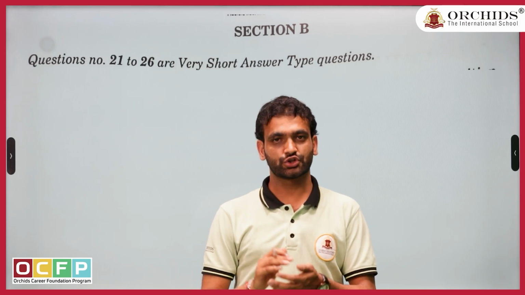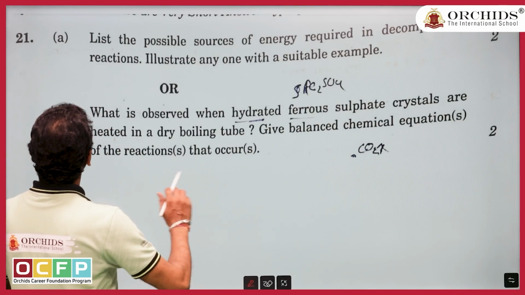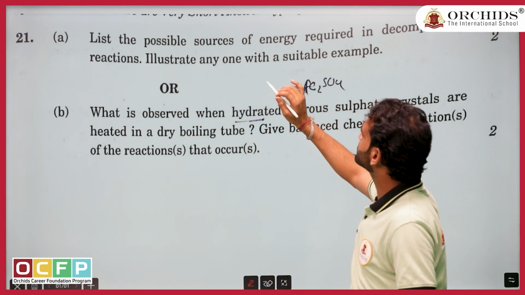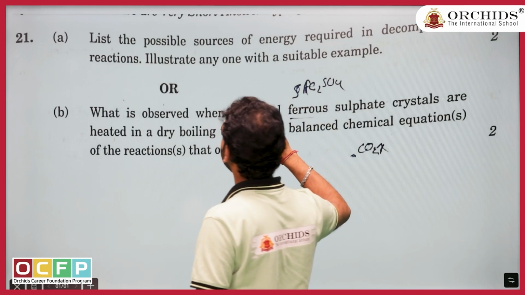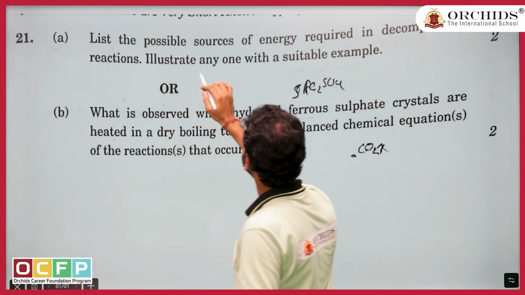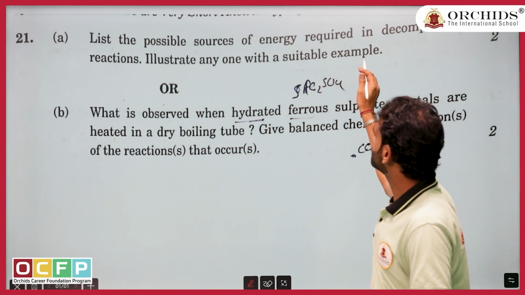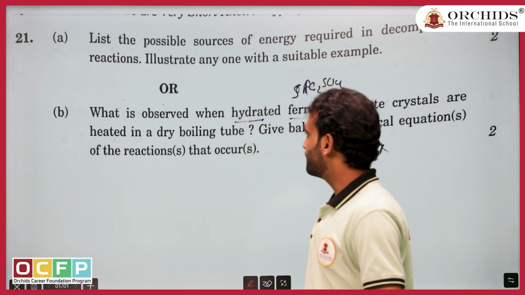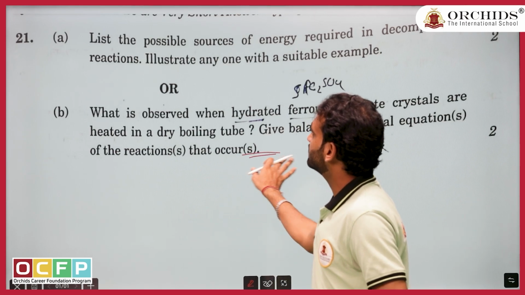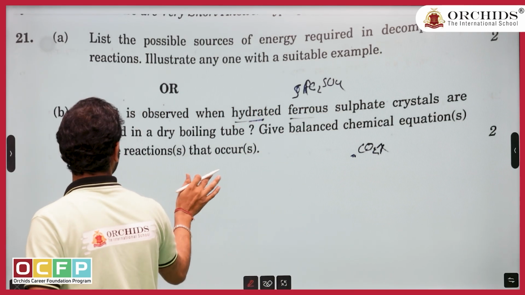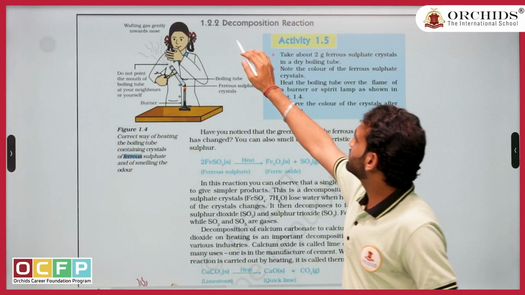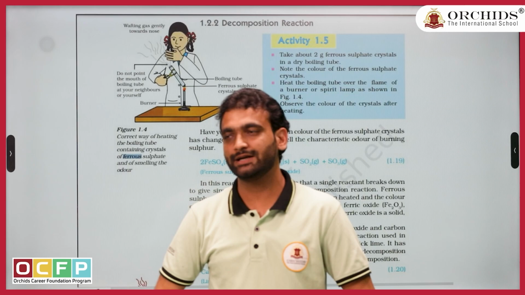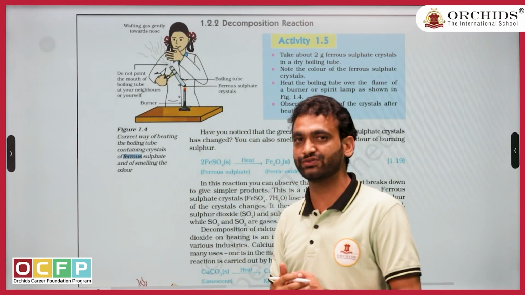Now we are going to solve short questions. We are going to start with question number 21. List the possible sources of energy required for decomposition of a reaction. Illustrate any one with a suitable example. If you see, this is a direct, straightforward question picked from the NCERT book. Here is the source. They have given decomposition reactions directly, 3 types. In 3 ways this reaction can take place. That's what they ask in the first part of the question.